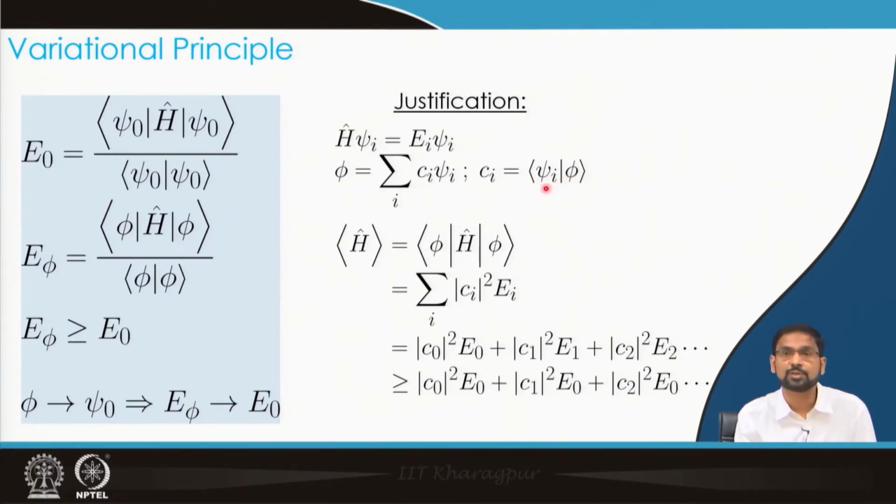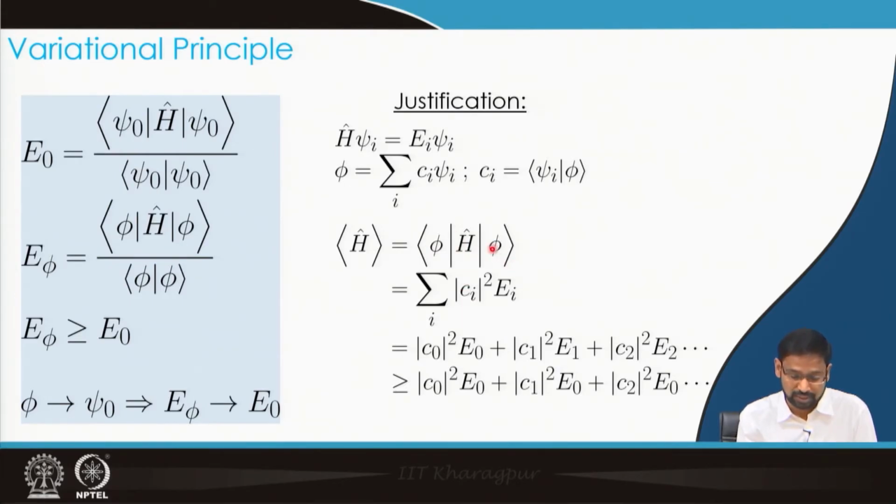The psi i is one of these many eigenfunctions of this Hermitian operator, that is the Hamiltonian of the system. This we already knew from the principles and postulates of quantum mechanics. So, if we can in principle express this trial wave function as a linear combination of these eigenfunctions of the Hamiltonian, then we can obtain the expectation value of the Hamiltonian operator as follows, by evaluating this energy integral.